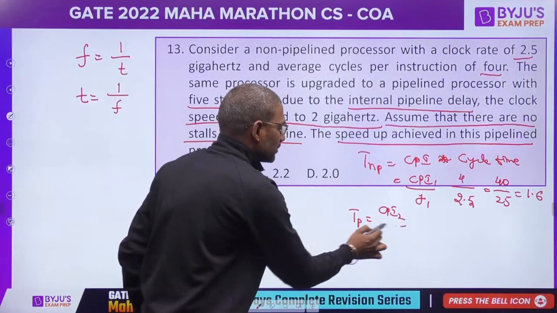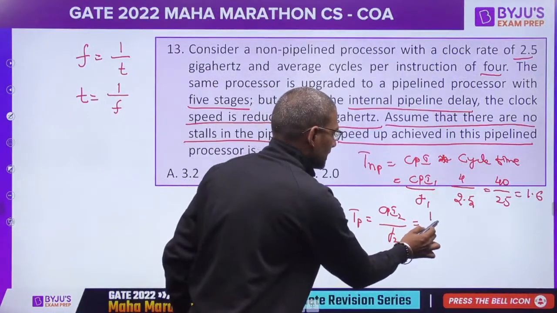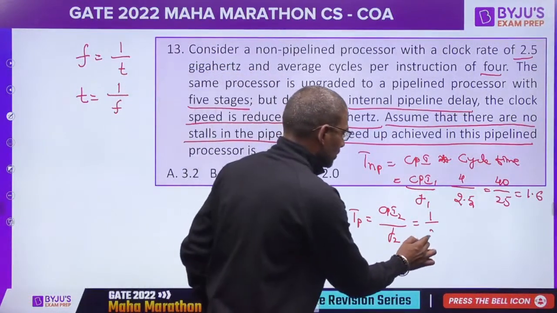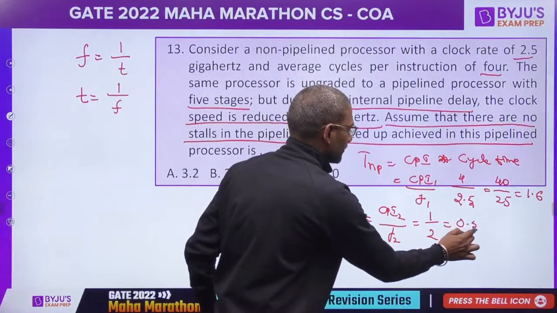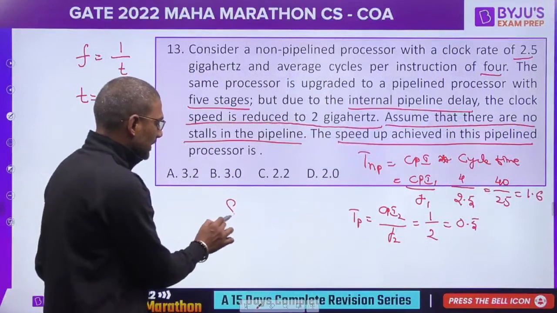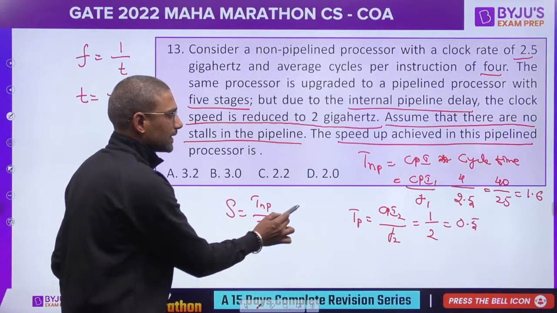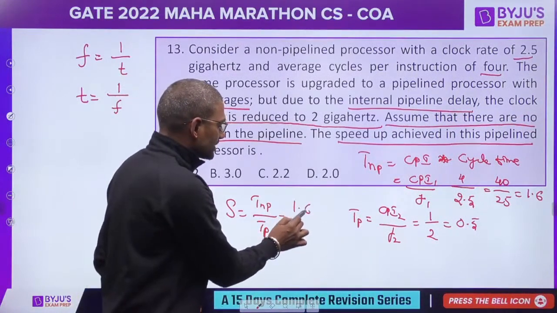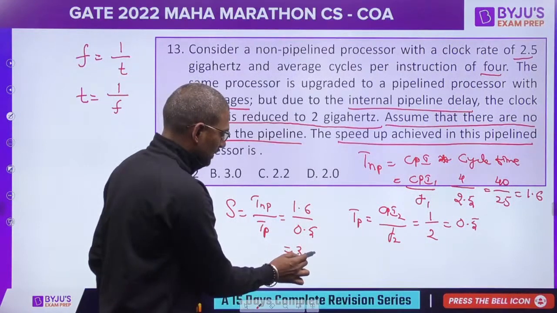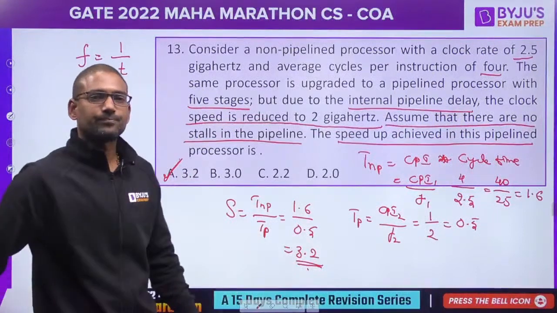Let it be CPI2 divided by F2. This is ideal CPI, which is 1, and what is the new frequency? 2. This is 0.5. Now we want the speed up achieved. Speed up is equal to non-pipelined time divided by pipelined time, that is 1.6 divided by 0.5, which is I think 3.2.